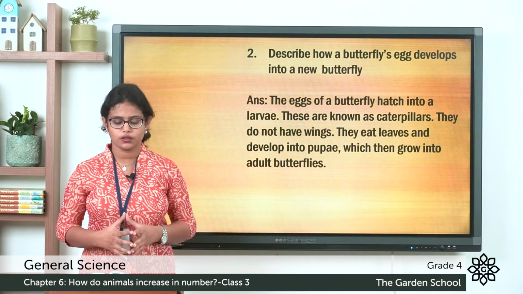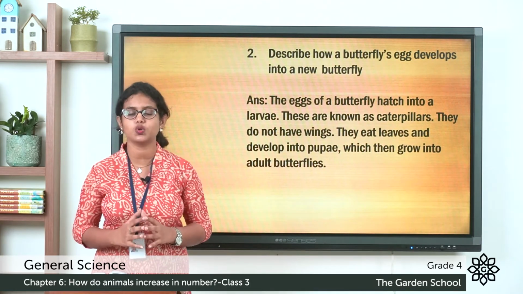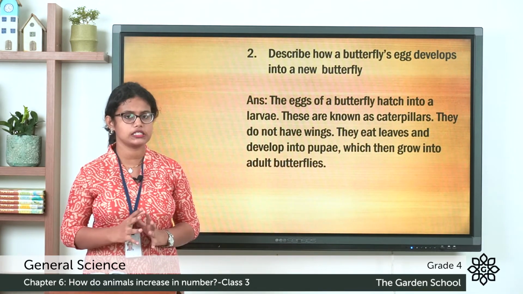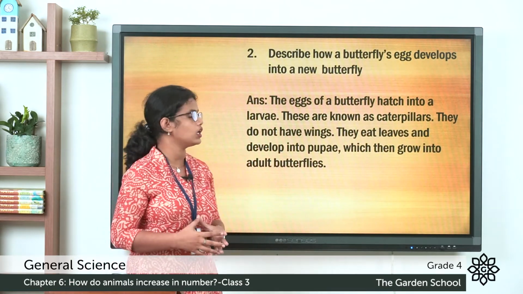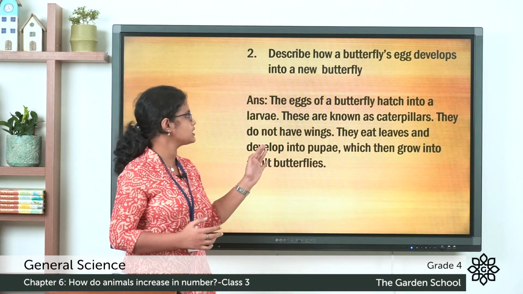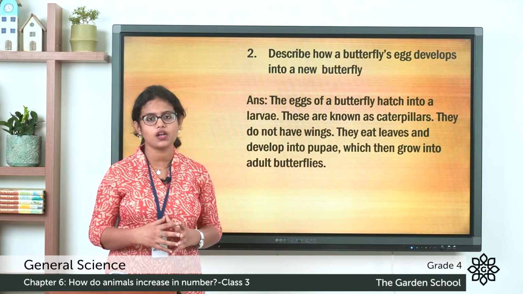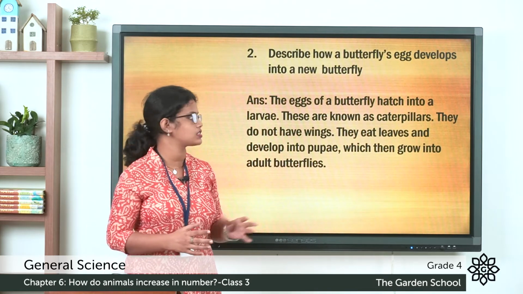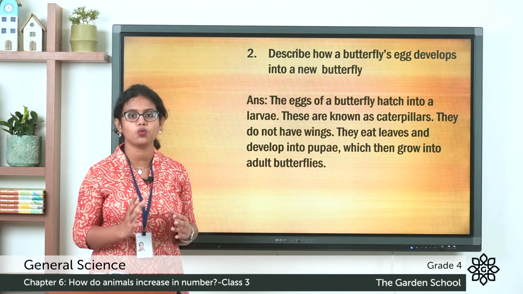Coming to the second one. Describe how a butterfly's egg develops into a new butterfly. So let's see the answer. The eggs of a butterfly hatch into larvae. These are known as caterpillars. So first, they hatch into larvae known as caterpillars. They do not have wings. So these caterpillars do not have wings.